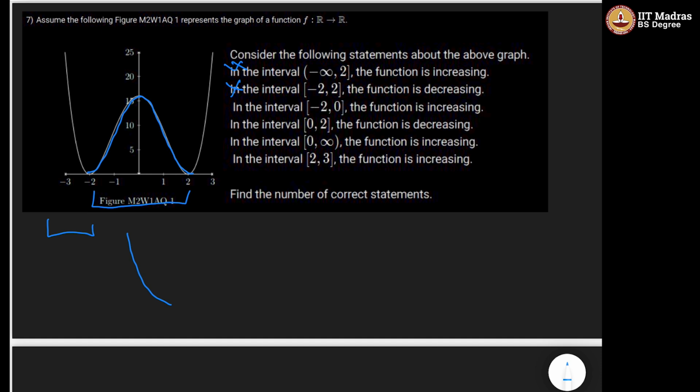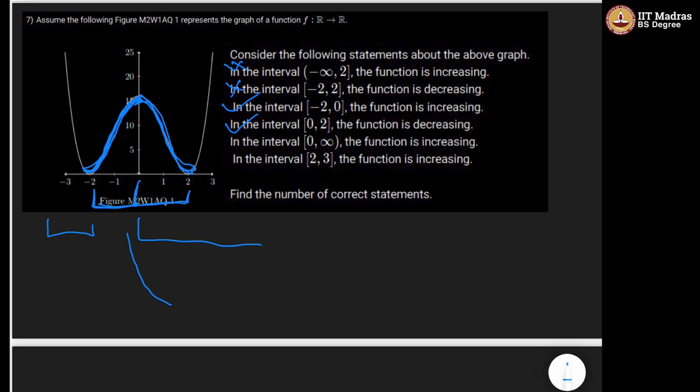In the interval minus 2 to 0, the function is increasing. In this interval, this portion is clearly increasing, right? So this is the correct answer. In the interval 0 to 2, the function is decreasing. This portion of the function is clearly decreasing, right? This is also correct.